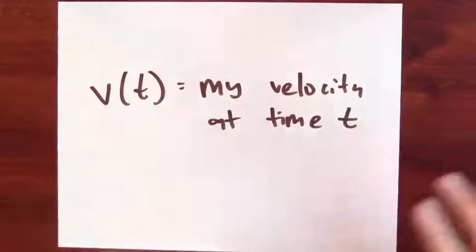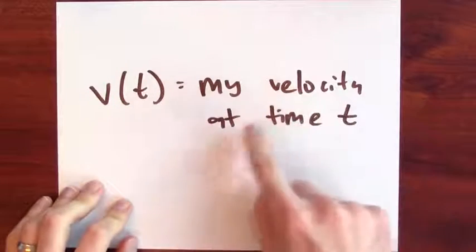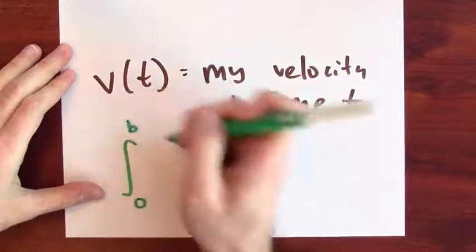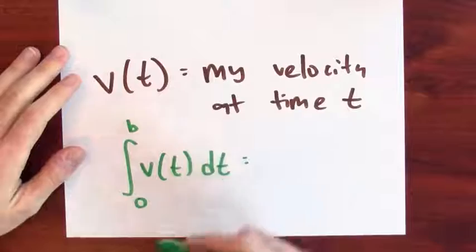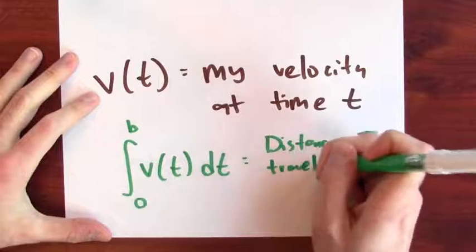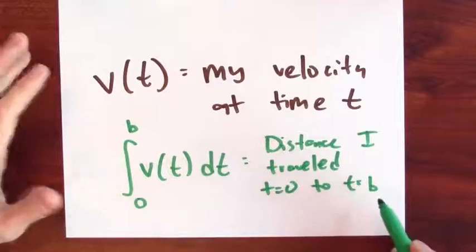Let's think about the fundamental theorem of calculus physically. Well, let's define a function v by the rule that v of t is my velocity at time t. Now, physically, what does the accumulation function of velocity mean? Well, that accumulation function, remember, is, say, the integral from 0 to b of v of t dt. And this is really the distance that I've traveled from time 0 to time b.